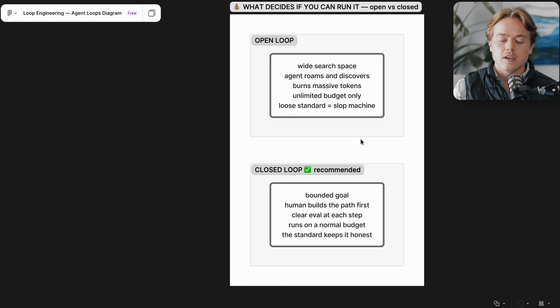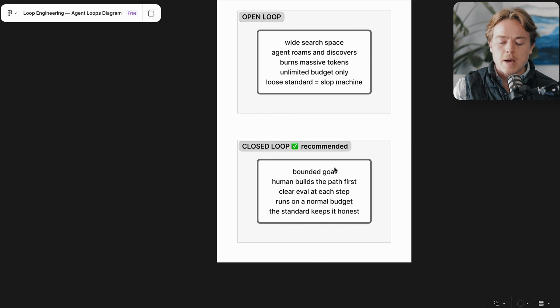But otherwise, I would recommend the closed loop, which is where you start with that bounded goal that we talked about. You see the path first, so you understand what sorts of things the agents might do. There's a clear evaluation at each step, and this keeps budget fairly normal, fairly constrained, so it's not going to get too expensive. Obviously, that's going to vary depending on how much you want to do with your agent, but it shouldn't be too bad.